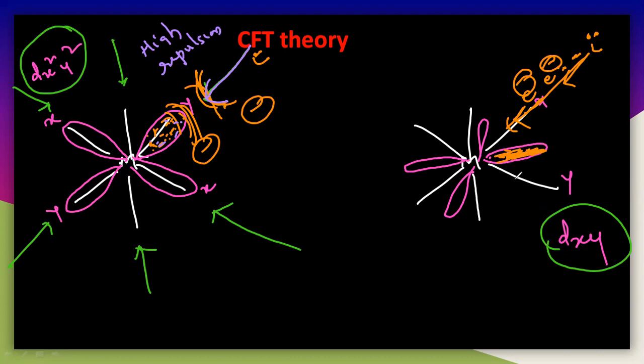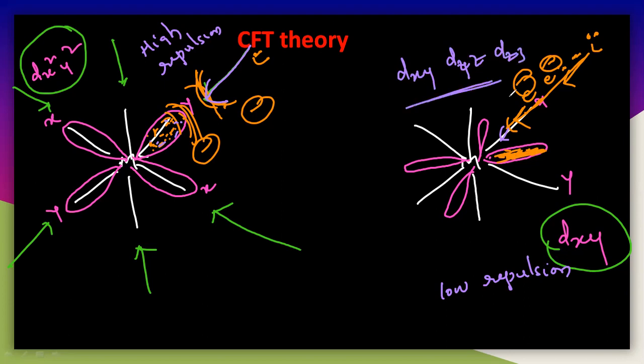But you have to understand that here the electrons are coming along the axis, but the metal has electrons in between the axis. So here also you will get repulsion, but you will get low repulsion. The orbitals dxy, dyz and dzx, these three particular orbitals will go with less repulsion.